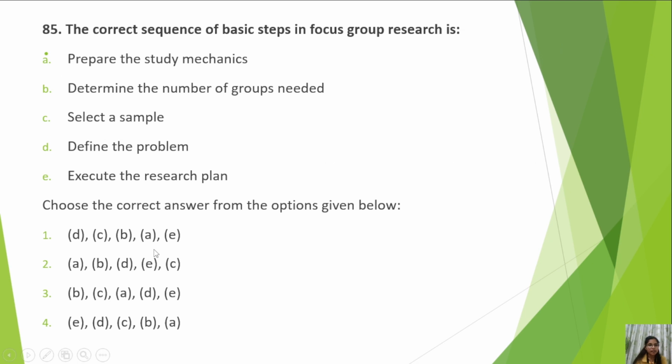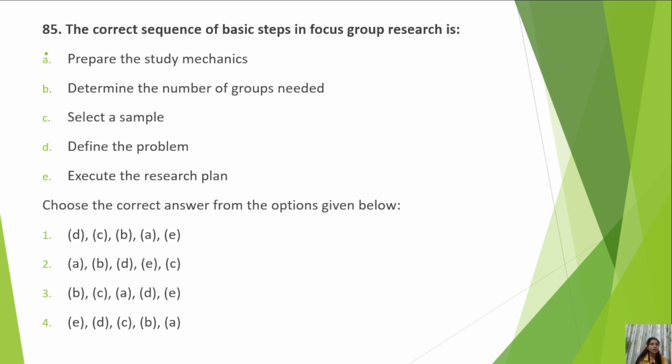Next is the correct sequence of basic steps in focus group research. You know what a focus group research is, in which we ask questions to a group of people. Then we have to tell the sequence. Prepare the study mechanics, determine the number of groups needed, select a sample, define the problem, execute the research plan.